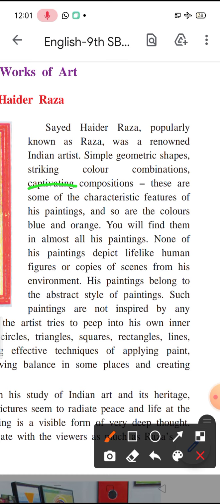So if you see his paintings, you can see that they attract your attention, and also they create an interest, or you try to keep looking at the paintings for some time, like you don't feel like moving your eyes away from it.